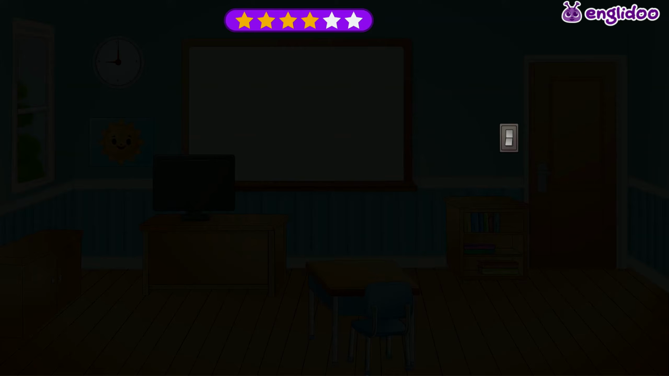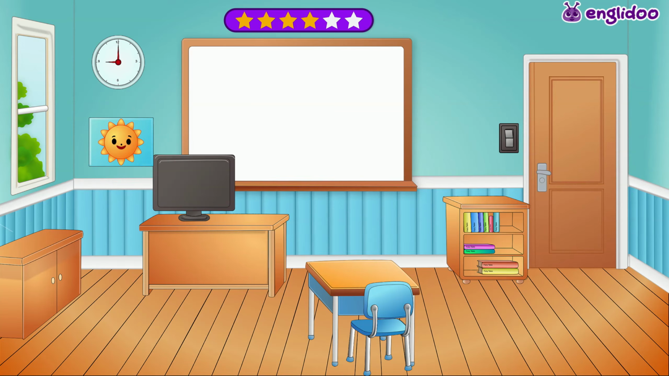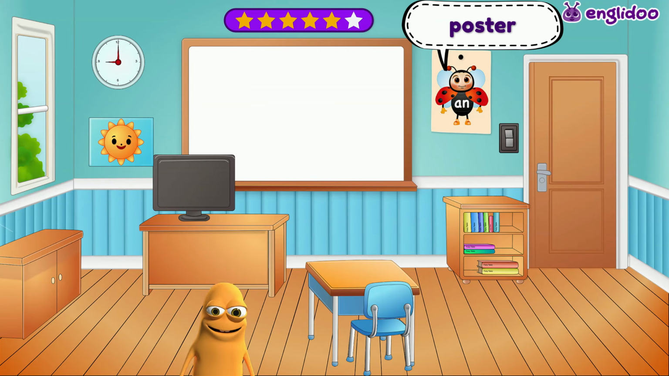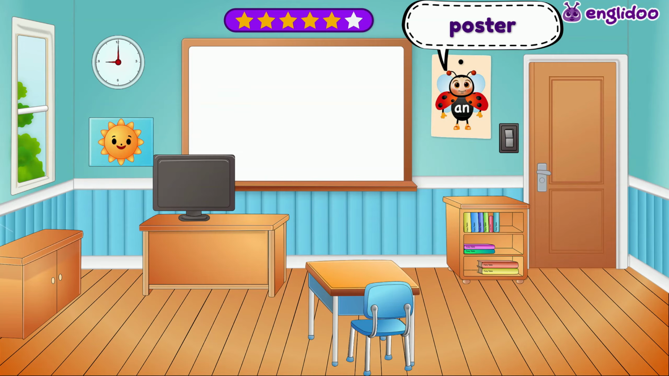Uh-oh, the lights go out. Oh no, one thing is missing. What's missing? Yes, the poster is missing. You found it. Let's put it back.